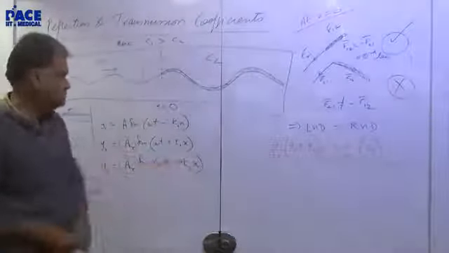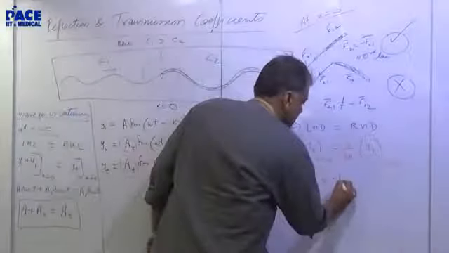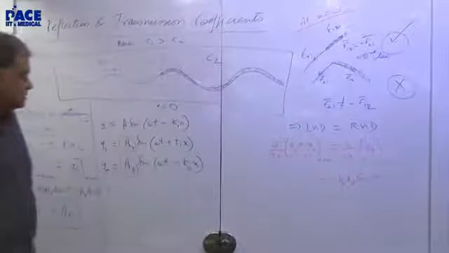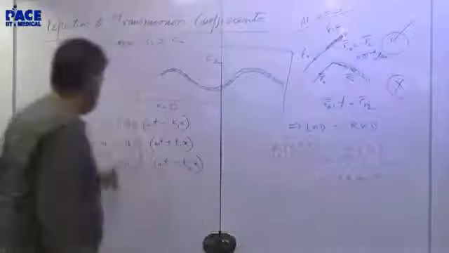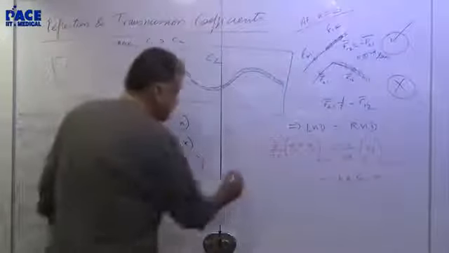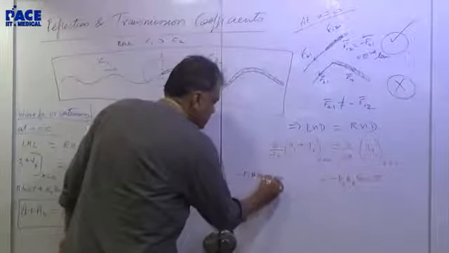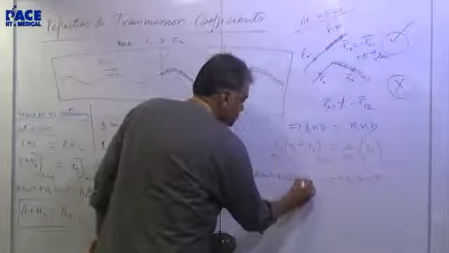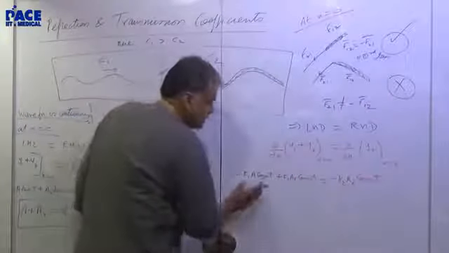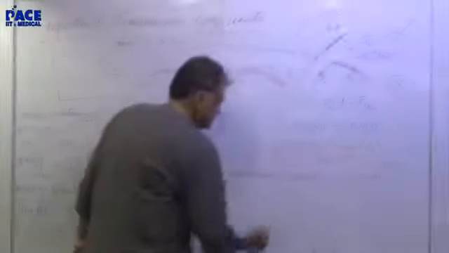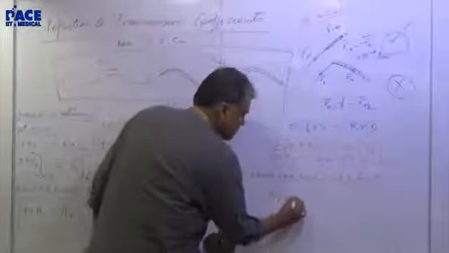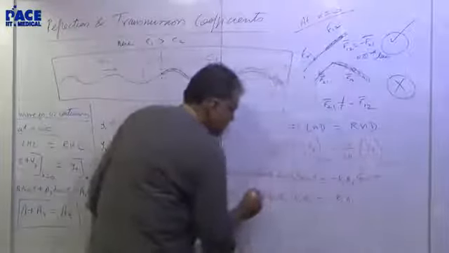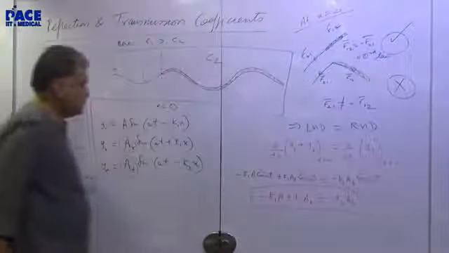At x equal to 0 the derivative will become minus k2 at cos omega t. What about the derivative of yi plus yr? Yi derivative is minus k1a cos omega t. This will be plus k1ar cos omega t. Cos omega t gets cancelled everywhere. So you get minus k1a plus k1ar is equal to minus k2at. My second equation.